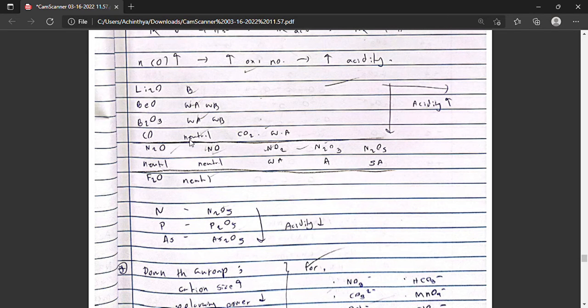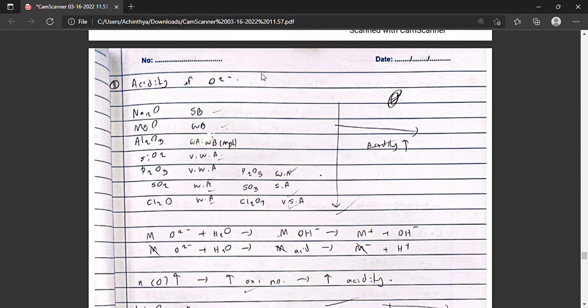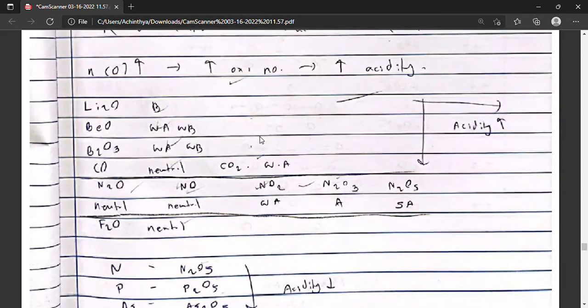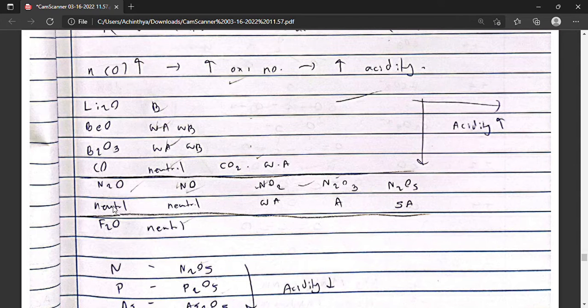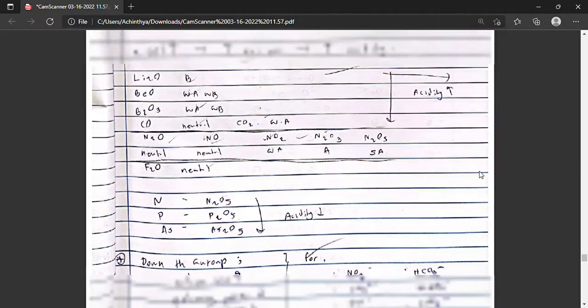This is what happens in period 3. This is what happens in period 2. It's the same trend across the period. The acidity of the oxide increases, and increasing the oxidation state of the element in the oxide also increases the acidity.